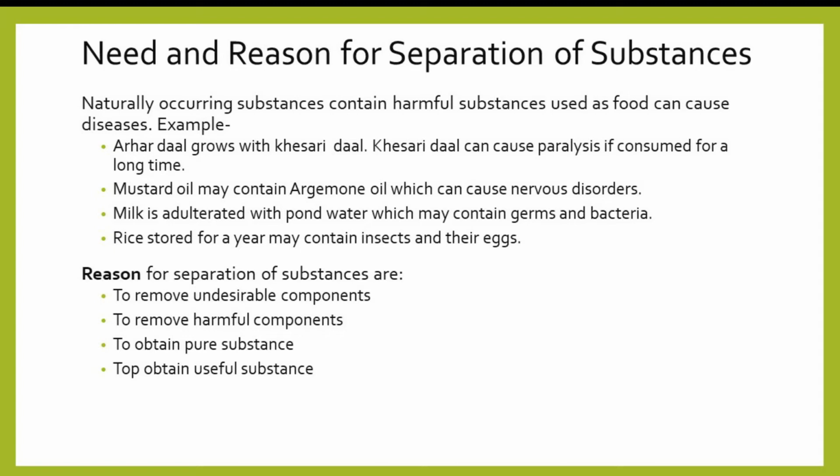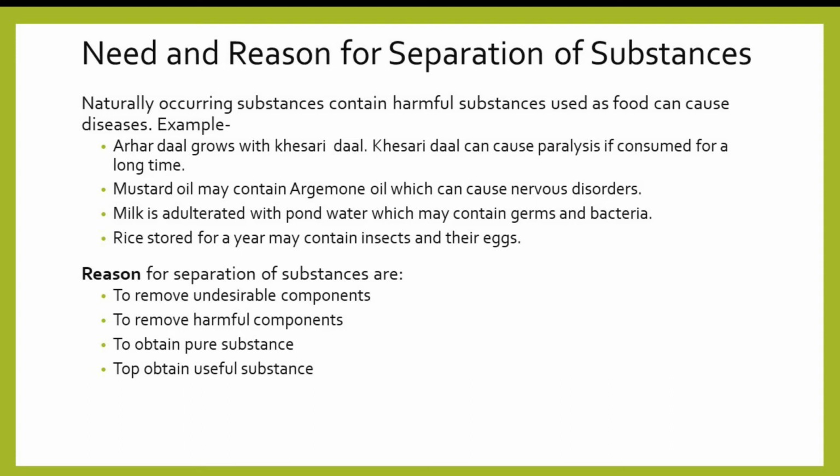Now, we see naturally occurring substances used as food contain harmful substances. This can cause diseases. For example, tuver dal or arhar dal grows along with a different type of dal known as khesari dal. This dal can cause paralysis if consumed for a long time.